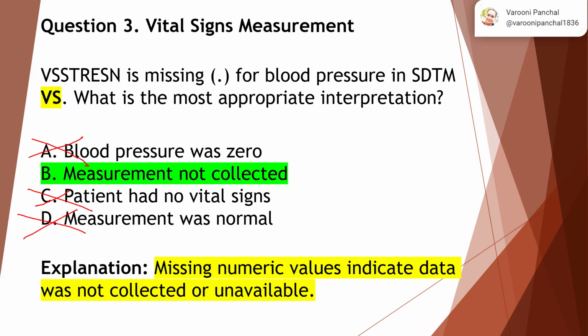So not collected, unavailable, or some other reason. So the correct answer is B. Missing numeric values indicate data was not collected or unavailable. There could be some technical issues or some manual issue, where the blood pressure was not collected, right? Hence the value is missing.